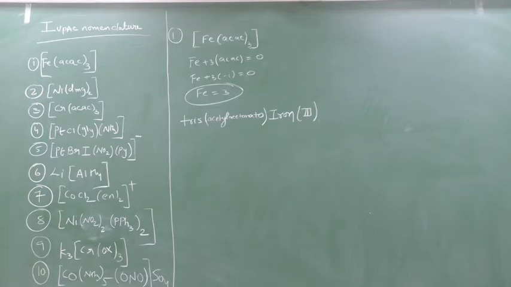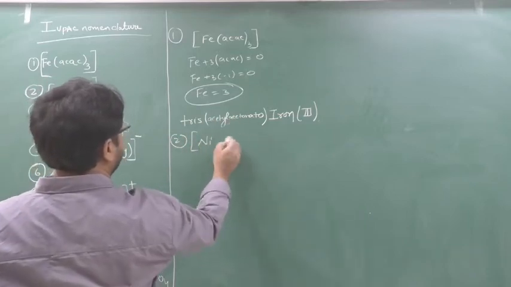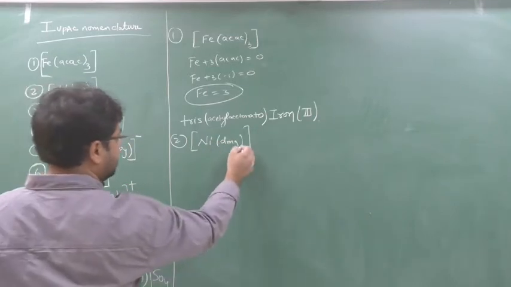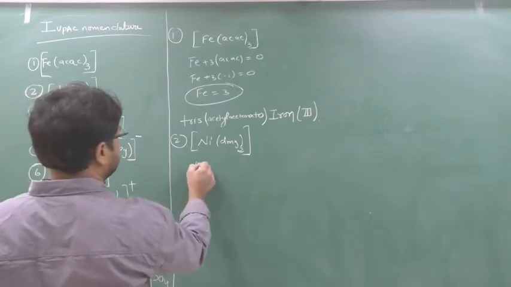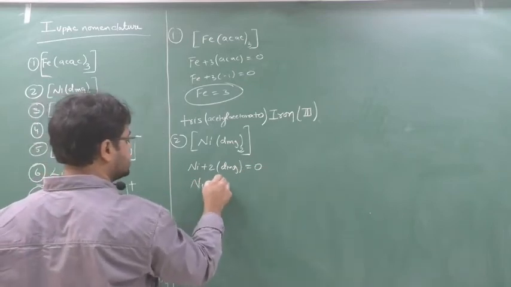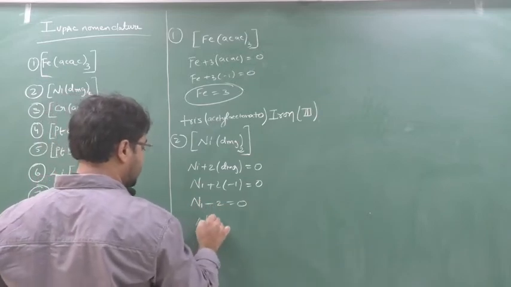Clear? Okay, similarly DMG is also one kind of which ligand? DMG is an anionic ligand, and DMG is also a numbering ligand. So here also you have to supply bis. First, you can see my previous video; all this I have told you. So Ni into DMG, I have shown the structures also. Yes or no? So Ni plus 2 into DMG equal to 0. Ni plus 2 into minus 1 equal to 0. Ni minus 2 equal to 0. Ni equal to plus 2.